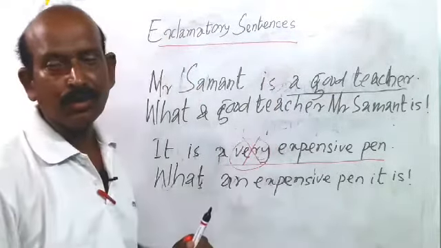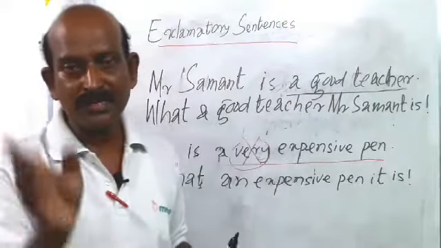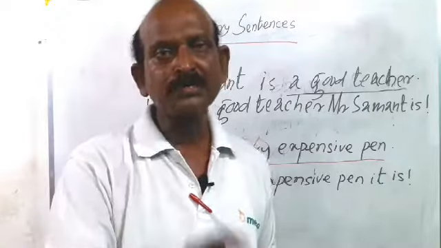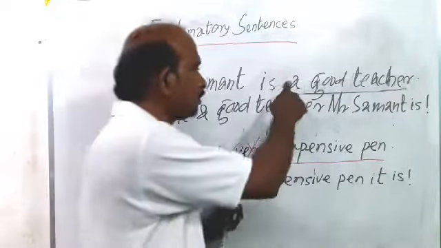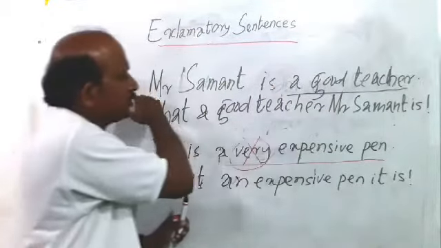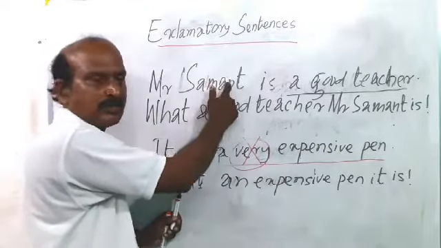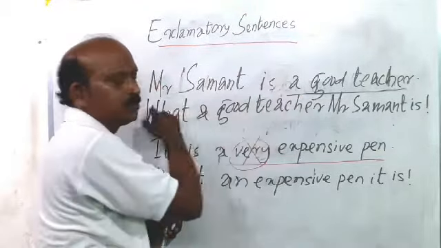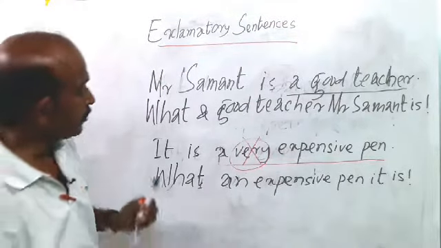When we turn the declarative sentence into an exclamative sentence, if we emphasize the noun phrase, it must begin with what, and that should be used before the noun phrase. What a good teacher, and likewise the remaining sentence, Mr. Samant is. What a good teacher Mr. Samant is. Am I clear? Follow another example.